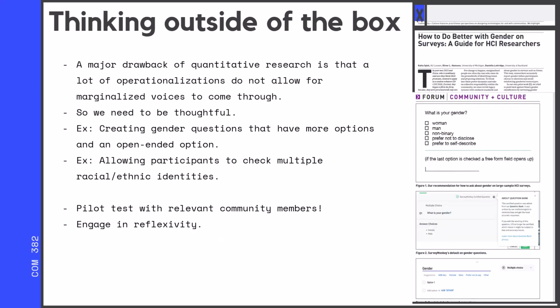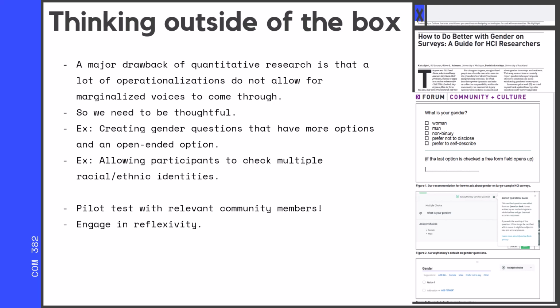Another thing we want to be thinking about that's a big drawback of quantitative research is that a lot of operationalizations don't do a good job at allowing marginalized voices to come through. So when we're doing operationalizations ourselves, we really need to be thoughtful. So for example, creating gender questions that have more options than just woman and man, and have an open-ended option. Let people type it. Now, a downside to this is that if you're the researcher, you're going to have to take time to read those open-ended options, but we would say that it's worth it to make sure that people are able to express their identity.